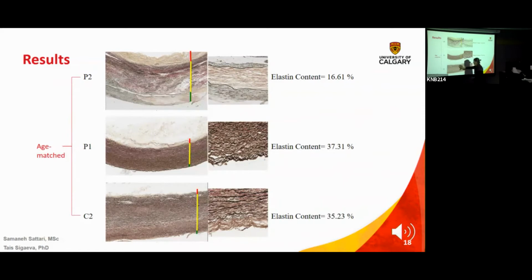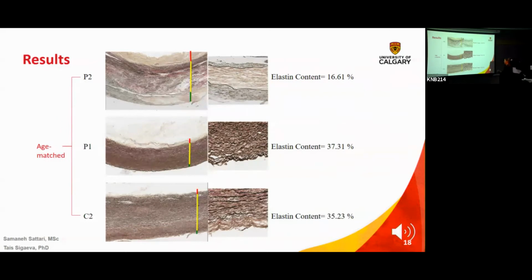Identified as control, does not have an aneurysm, and then these two are aneurysm patients, okay? And when you look at P2 and C2, these two are age matched, and P1 is a patient that's much younger, okay? So what we're trying to develop and establish in the lab is that there is perhaps a sort of accelerated aging when it comes to an aneurysm.